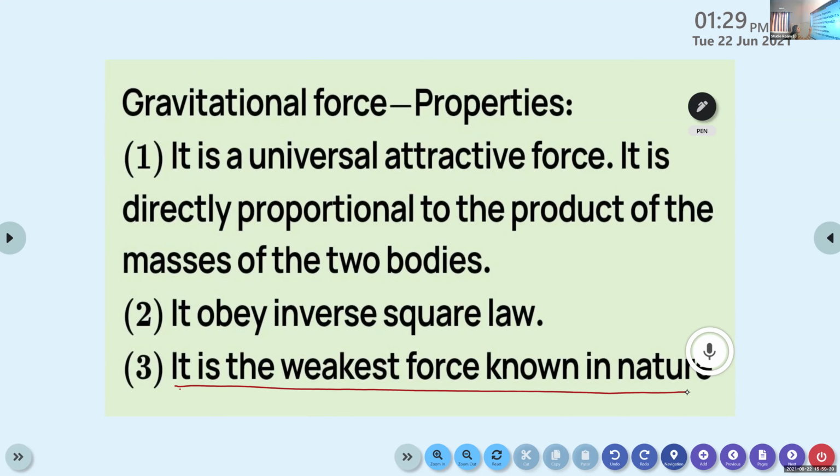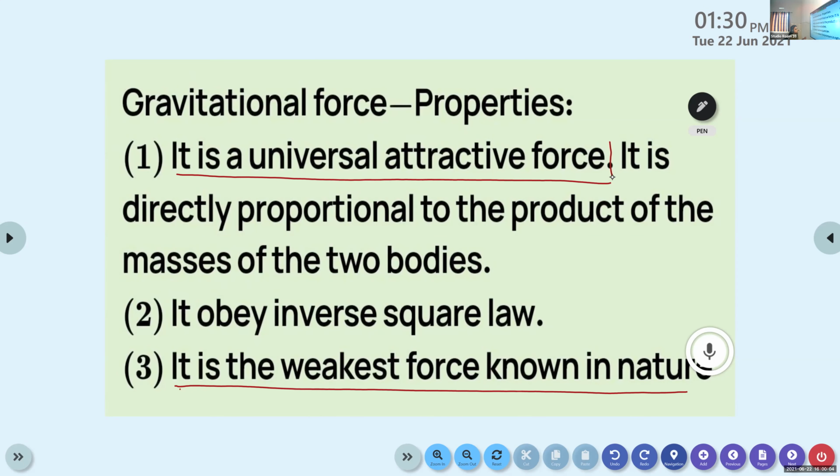And it is a universal attractive force. You only need to write the first sentence. It is a universal attractive force. This universal attractive force binds all of us towards the surface of the earth. If there is no gravitational force, just imagine the situation. We are floating above the surface of the earth. So it is a universal attractive force that binds all the objects towards the surface of the earth.